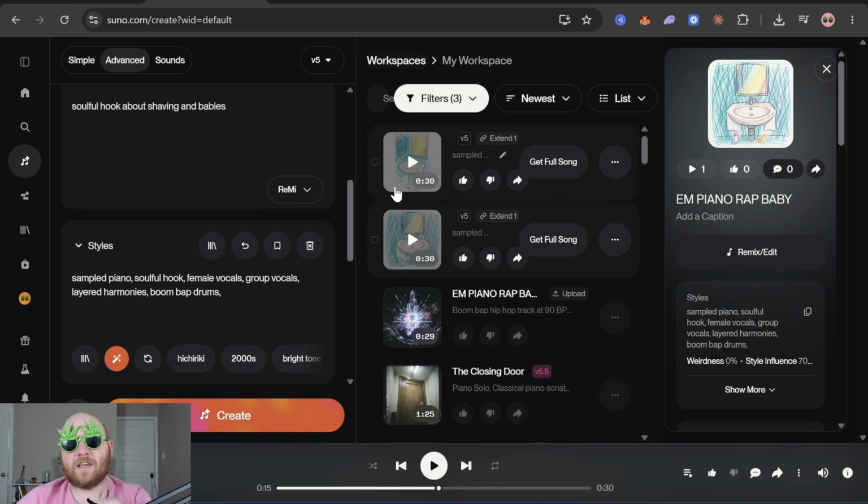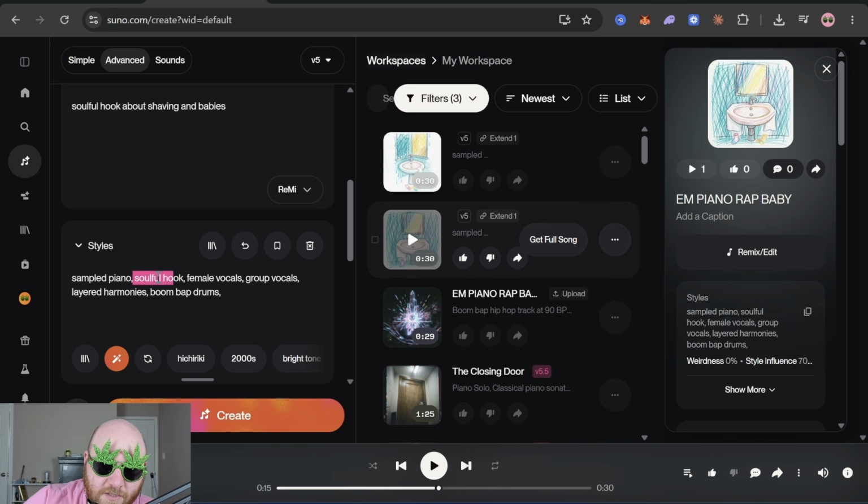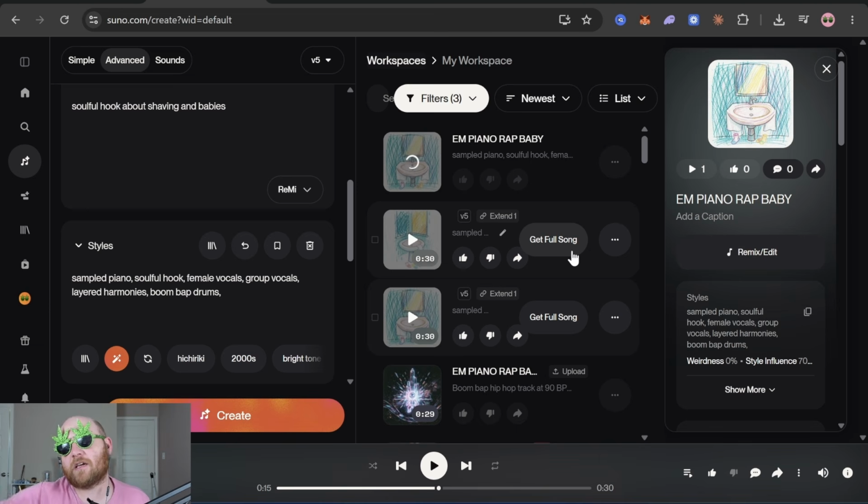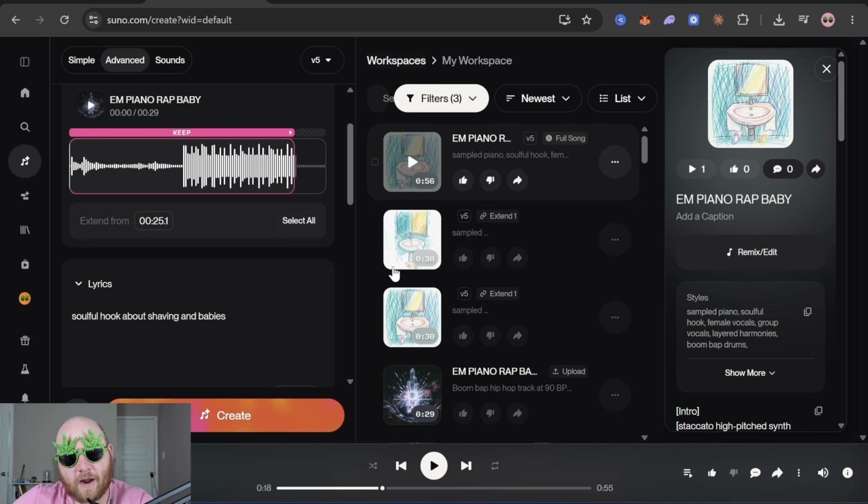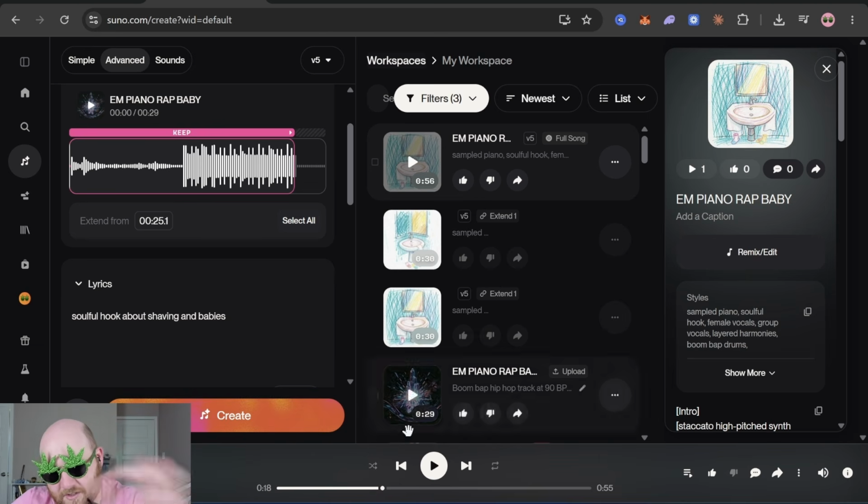That was interesting. It used the same piano melody, but it changed the vibe into more of a major feeling, probably because of the soulful hook. Now you can click get full song, and then you can hear what it sounds like connected to your original audio. So I'm going to play from the end of our song to where the extension starts, so you can hear how it transitions.